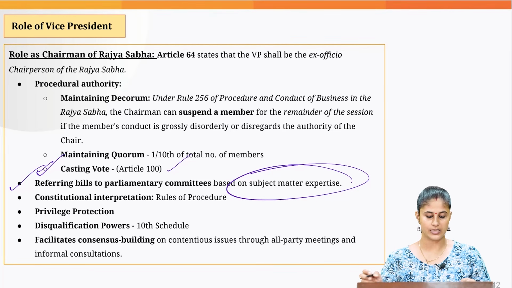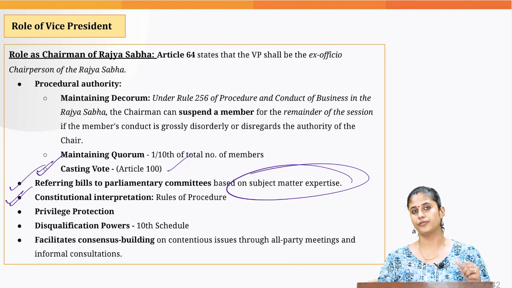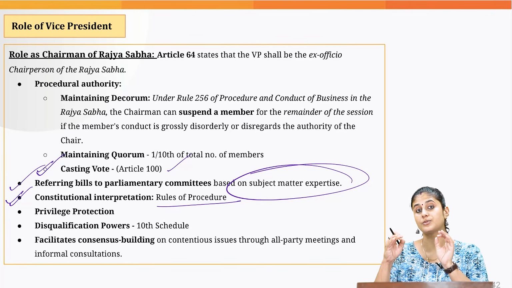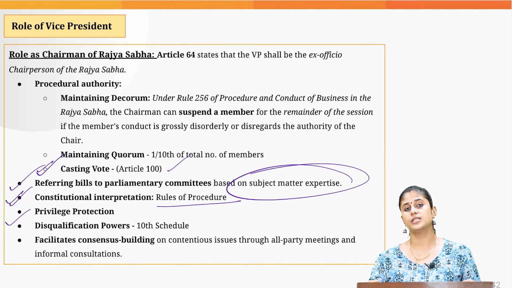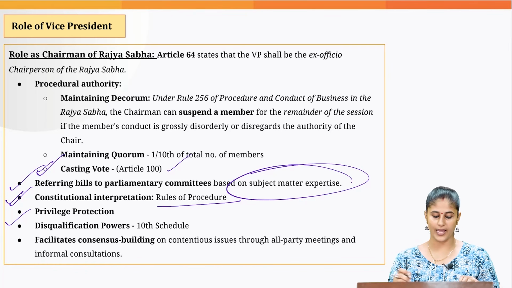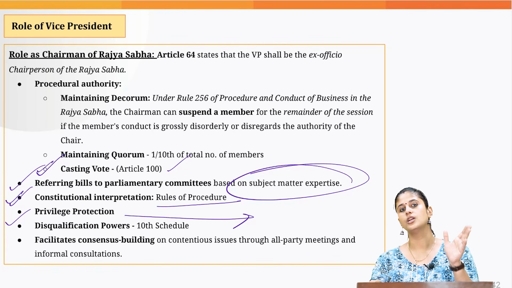Then he has the power to refer bills to the parliamentary committees based on their subject matter expertise. He or she would be the final interpreter of the constitutional provisions, rules of procedure, and conduct of business rules with respect to the Rajya Sabha. Then he or she is the one who protects the privileges of the House, and refers matters related to breach of privilege to the privileges committee.